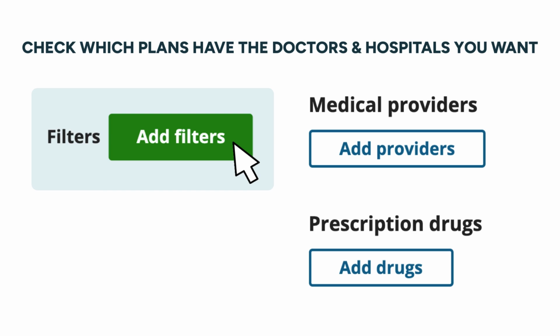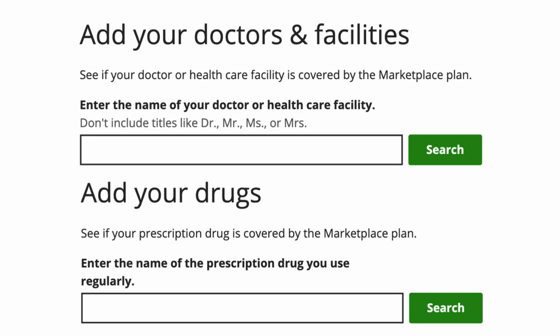You can add multiple hospitals to compare your options. Click the blue Add Drugs button to add the names of any prescription drugs that you use regularly. Now we'll show you how to add your preferred doctors and hospitals. Enter the name of your doctor, healthcare provider, or healthcare facility. You can enter multiple doctors, providers, or hospitals to compare plans.